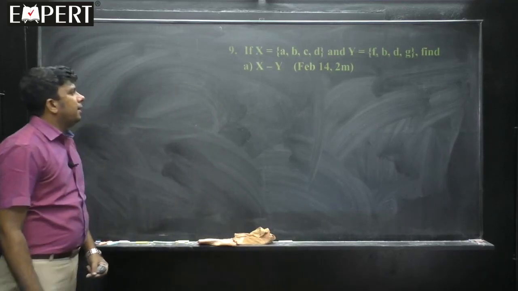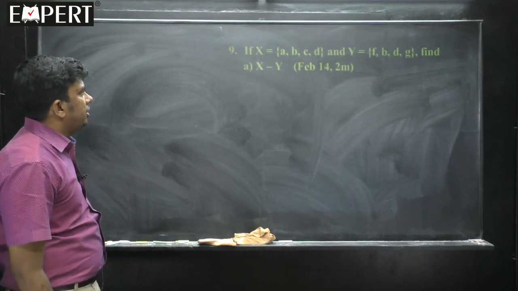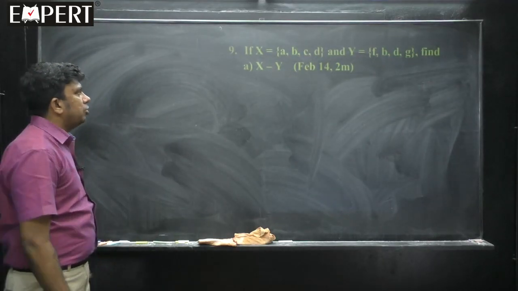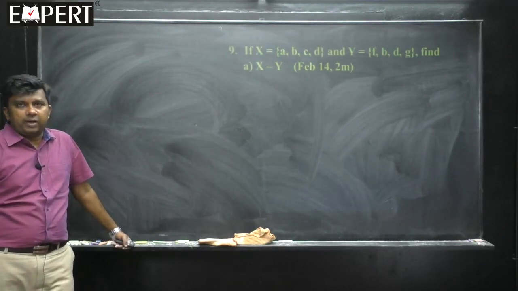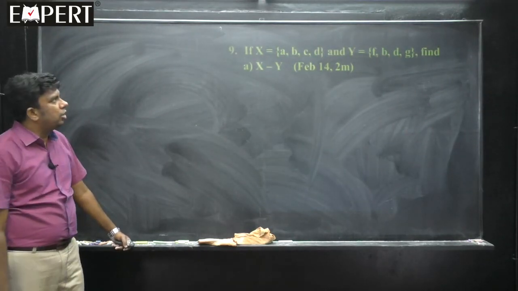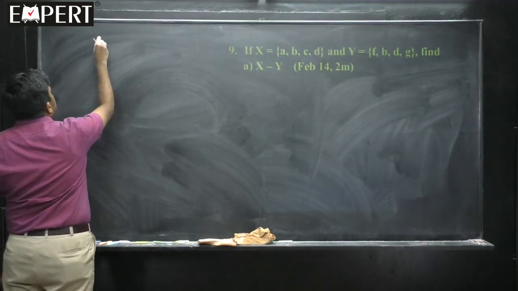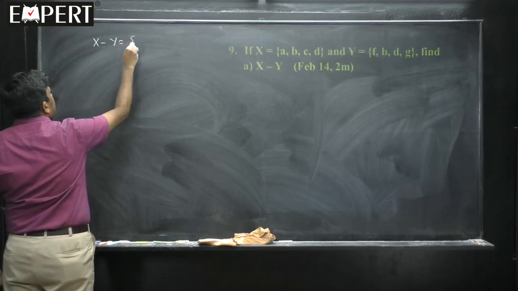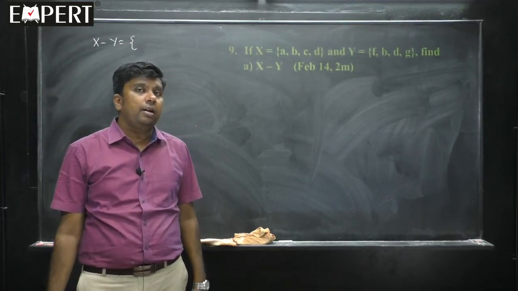Question number 9. If x is equal to ABCD and y is equal to FBDG, find x minus y. This is the question which was asked in February 2014 for 2 marks, annual exam. X is ABCD, y is FBDG, then what is x minus y? X minus y contains those elements which are present only in x but not in y.